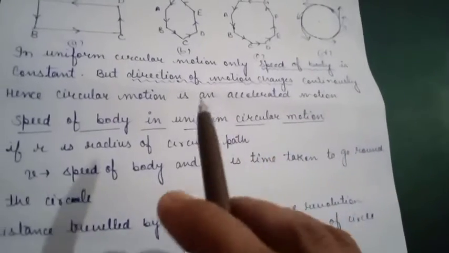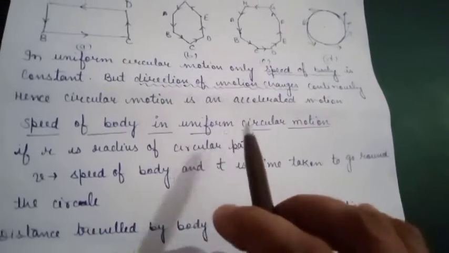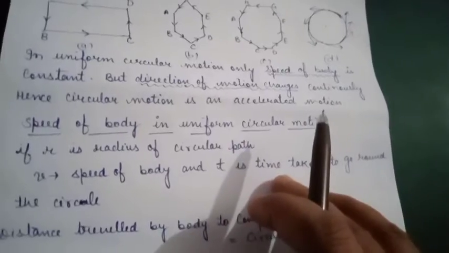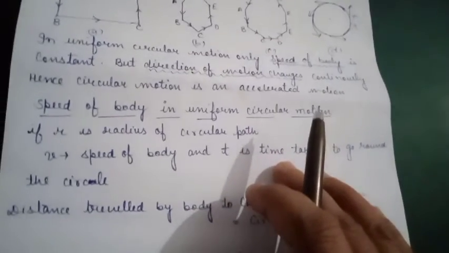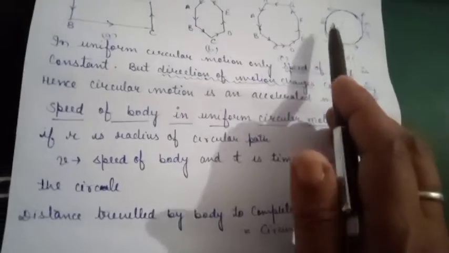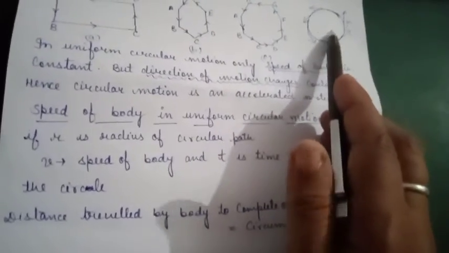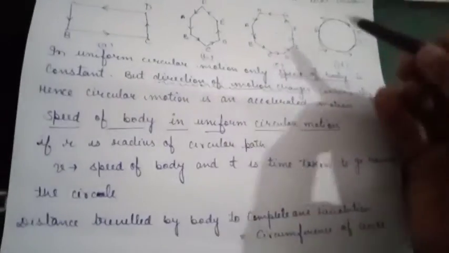Now we can calculate the speed of the body in uniform circular motion. Suppose this path is a circular path, and r is the radius of this circle.